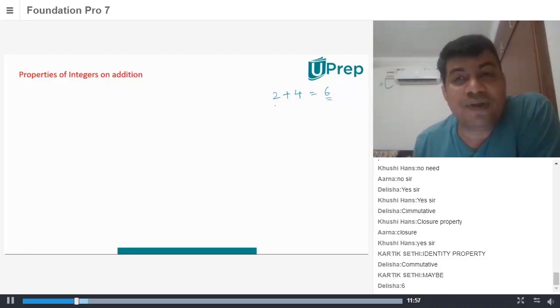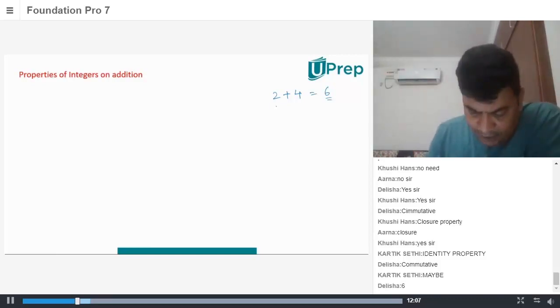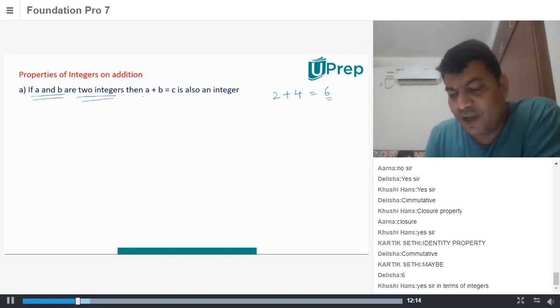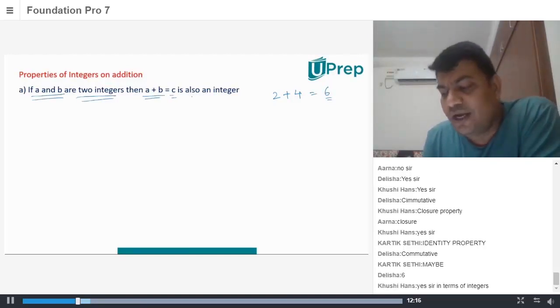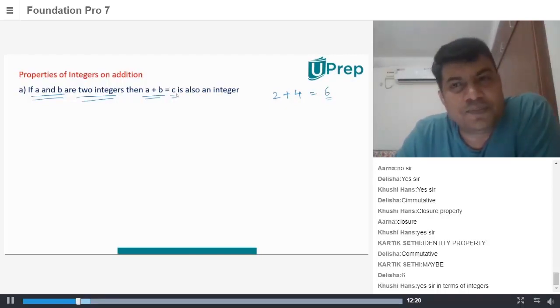So addition of integers is a closure property. Let's take an example here. If A and B are two integers, then A plus B, which is C, is also an integer. Always when you add two integers, you will get an integer.